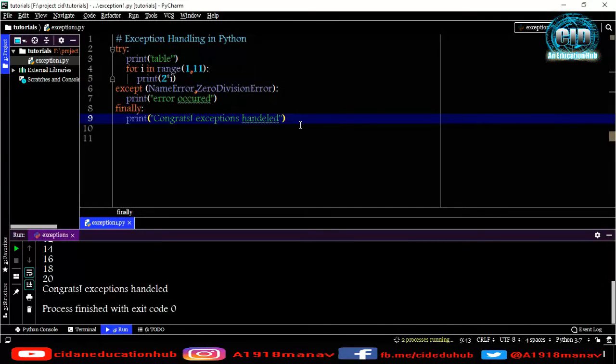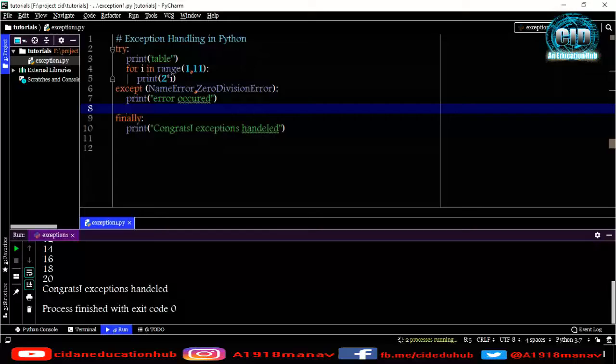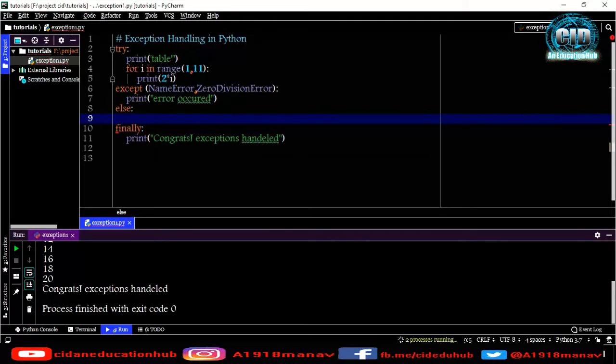We can also have another block, and that block is called the else block, and the else block will be just after the except block. If you have many exceptions with except, we can do it in the same way, and after all the except blocks, the else block will be here, and finally will be last. So the else block will run with the try block. If the try block runs, then the else block will run. If not, then the else block will not be executed.